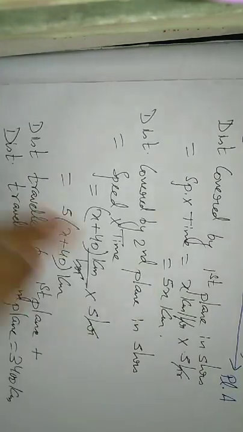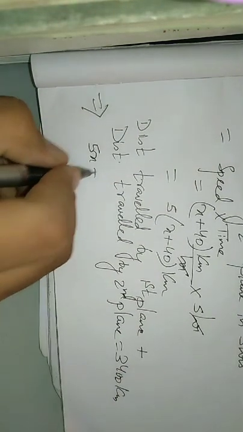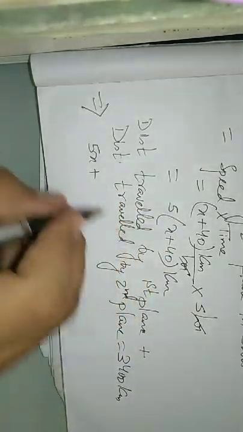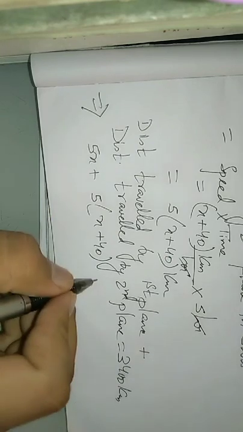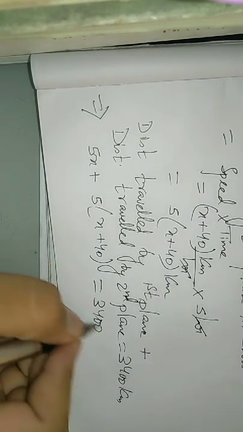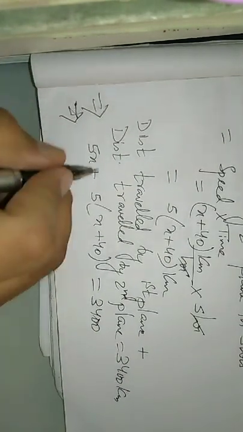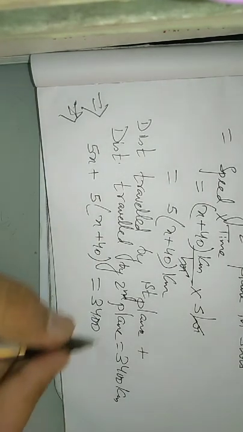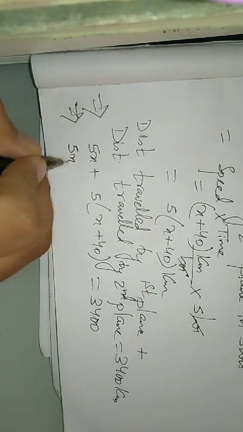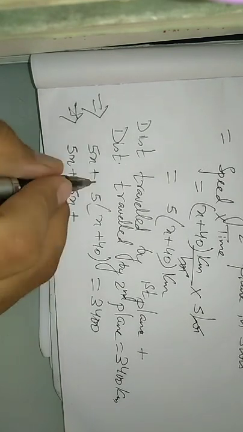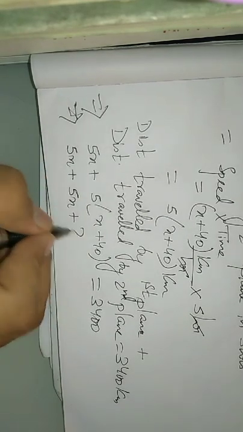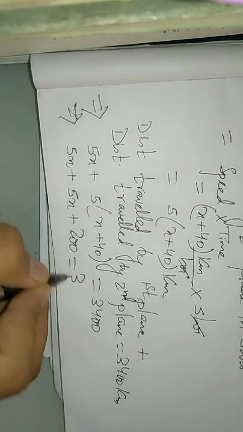So which implies that, what is the distance traveled by the first plane? 5x. So 5x plus distance traveled by the second plane is this 5 into x plus 40 is equal to 3400, right? All are in kilometer. Okay, so 5x plus 5 into x is 5x plus 5 4s are 20, means 200 is equal to 3400.